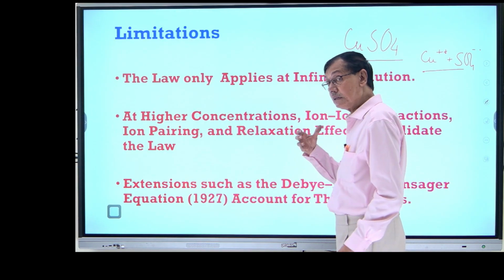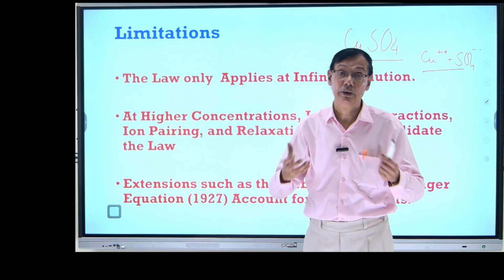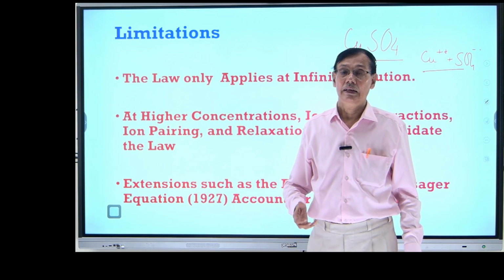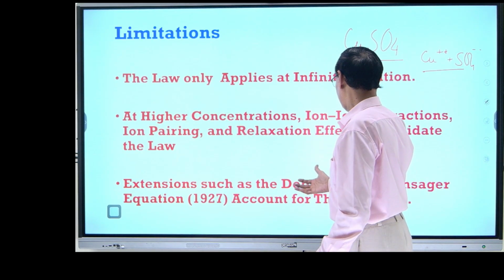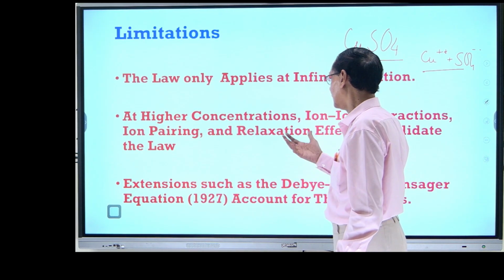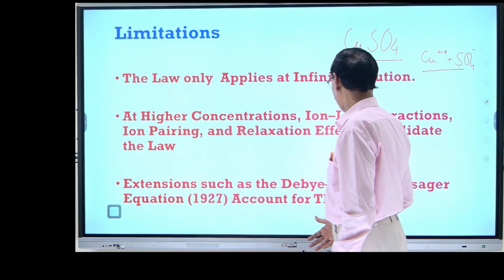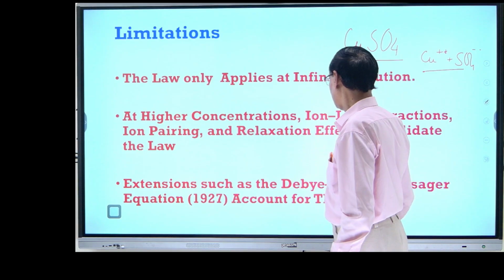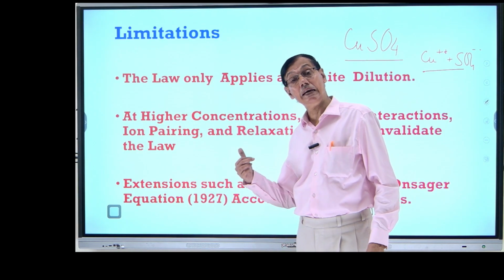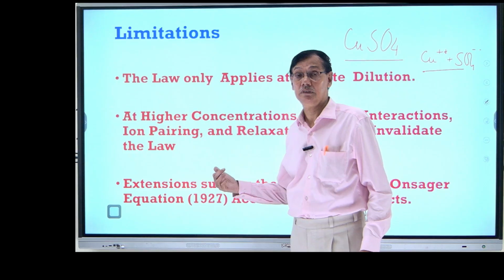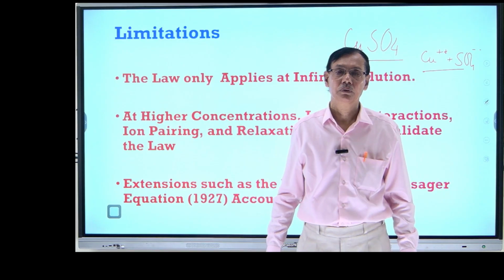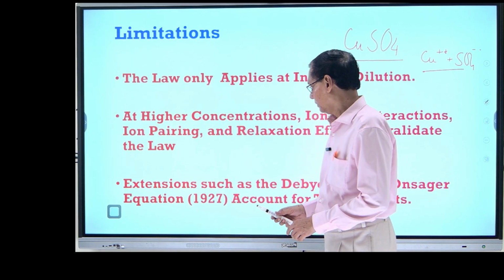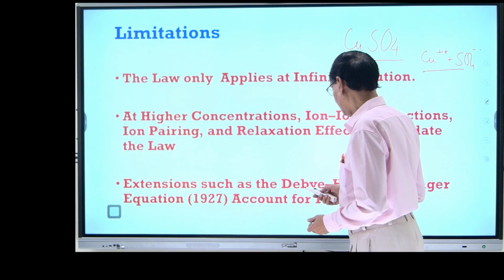Then the relaxation effect and electrophoretic effect, and that problem was of course solved by great scientists. Therefore, it is called the extension. The extension of such theory is called the Debye-Huckel-Onsager theory, which was proposed in 1927. You can just imagine this, and that is also in your course. So in future we will study this Debye-Huckel theory.